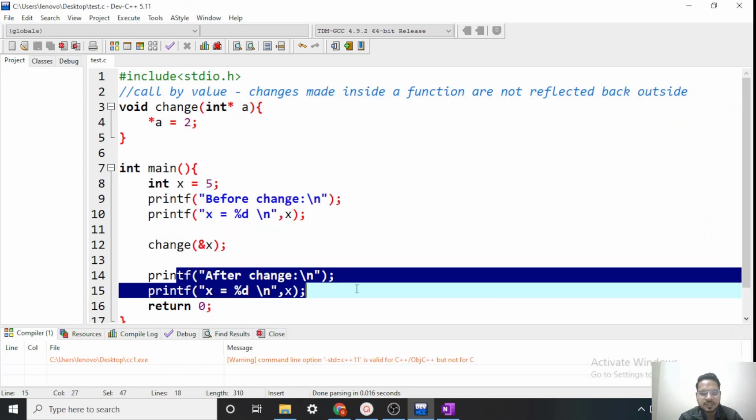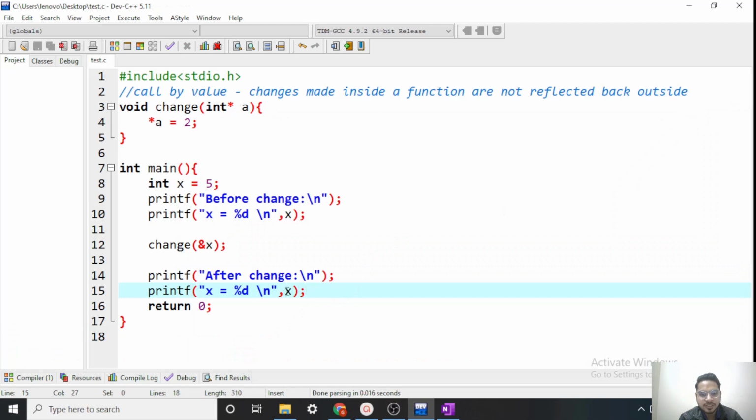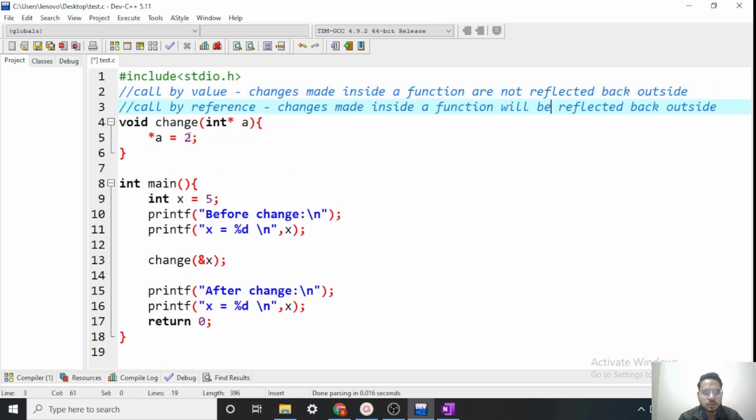The only difference is how we pass them. First we were passing by value, now we are passing by address. So to pass an address, we need to collect it into a pointer and then we can change that value. What is this? Value at address, and we are overwriting it. Okay, we are changing it. So likewise we can write for call by reference also. What is call by reference? Changes made inside a function will be reflected back outside also.